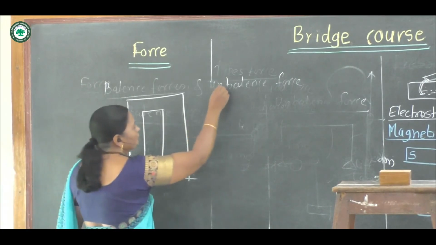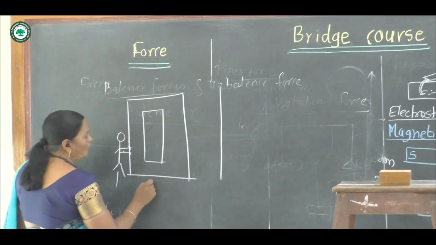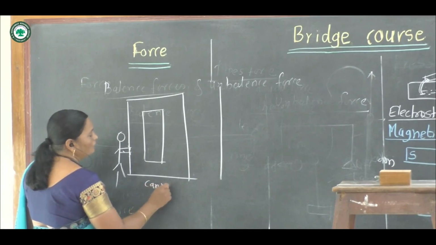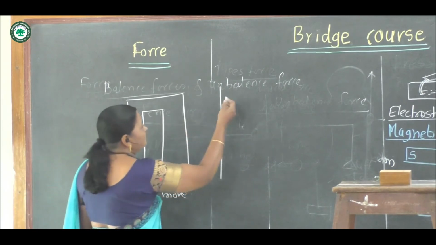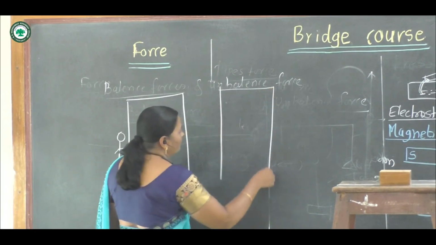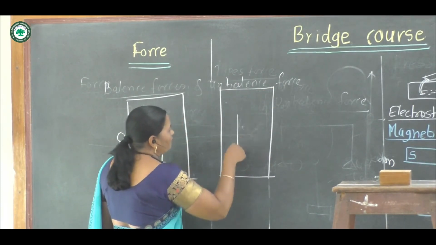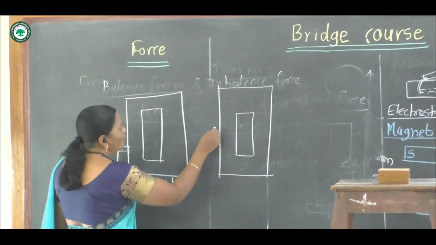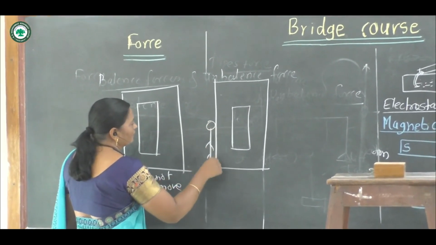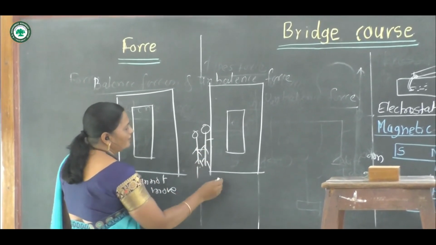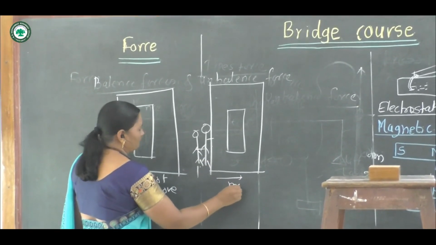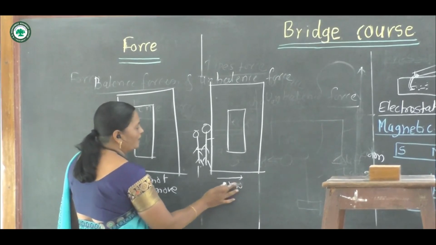Now suppose the cupboard cannot move. Now in the second case, suppose this cupboard is pushed by two persons. Suppose two persons push this cupboard, there is a movement of the cupboard. That is, the cupboard can move.